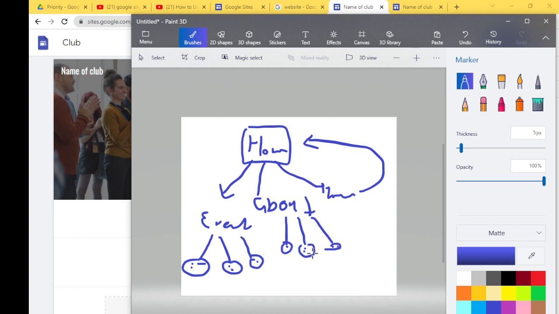But you need to tell the builder, or you need to tell Google, what it is that you want. You need to decide what color you want, what pictures you want, how you want to link everything. So you and your friend need to discuss what your website is, how many pages you want, what you want to put: just pictures, or do you want to put YouTube, files, spreadsheets? Very important, okay? And then you can do it.